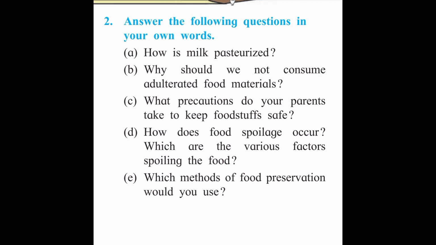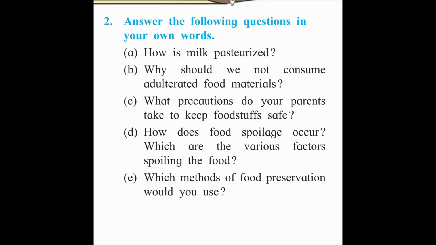Third, what precautions do parents take to keep foodstuff safe? How can we keep foodstuff safe? Firstly, we can freeze it. The substances which we can freeze, we should keep in the refrigerator. Then grains should be sun dried. Grains contain some moisture. If we sun dry them, the water evaporates and it increases the shelf life of the grains.